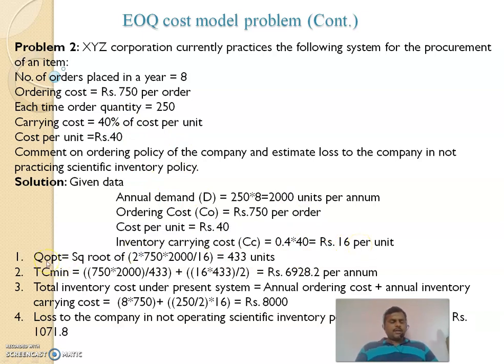Next we can calculate the first one, Q opt, square root of 2 into 750 into 2000 divided by 16, that is 433. For total cost we can use that last formula. Here we will get this value. Third one is total inventory cost under the present system. By using this formula we can calculate Rs 8000. Then the fourth one is the loss to the company for not operating a scientific inventory policy. Whether they are following scientific inventory or not, we can estimate by using this formula, 8000 minus this one. Here we will get 1071.8.